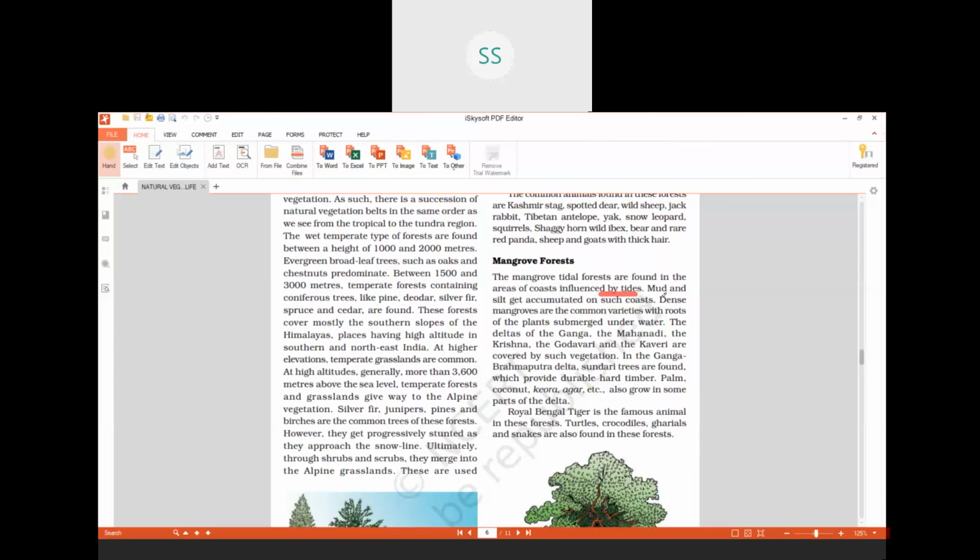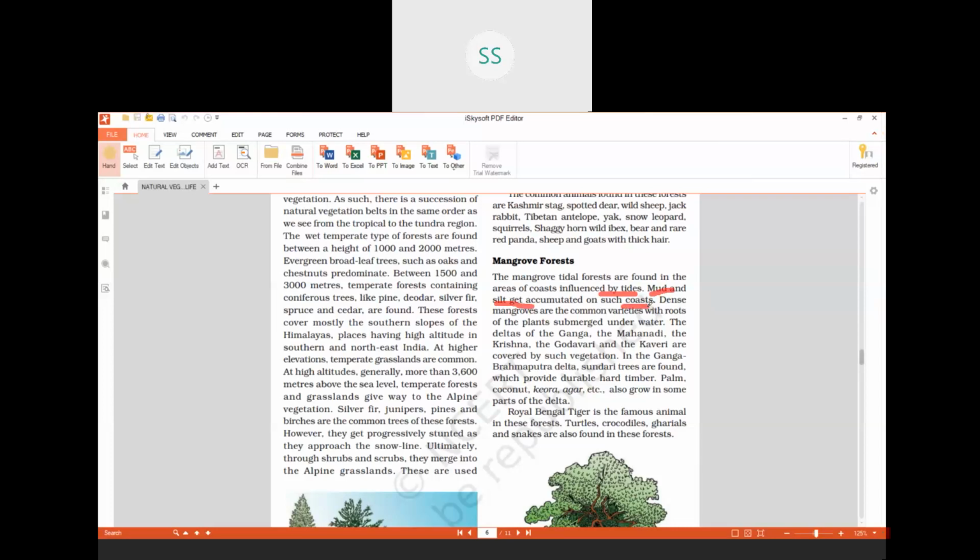What do we see here mainly? We see a lot of mud and silt that accumulated on such coast. So they are mainly found near the coastal areas, as I told you, they are tidal forests.